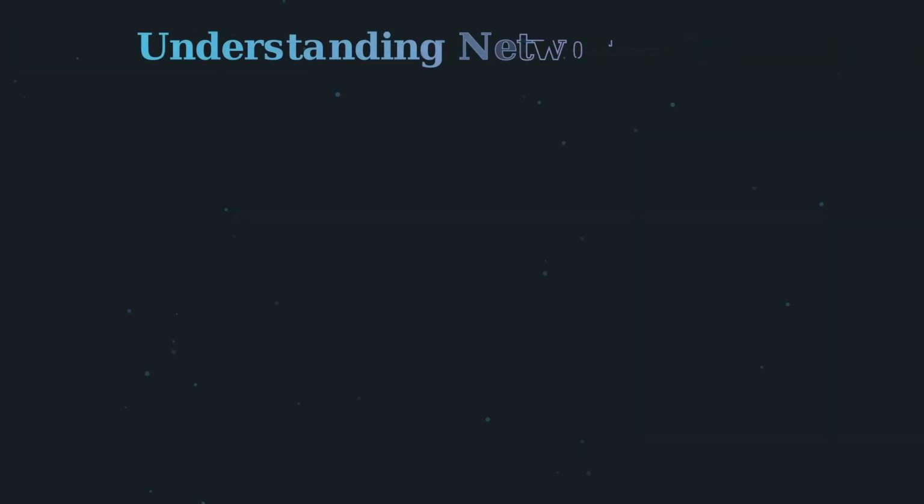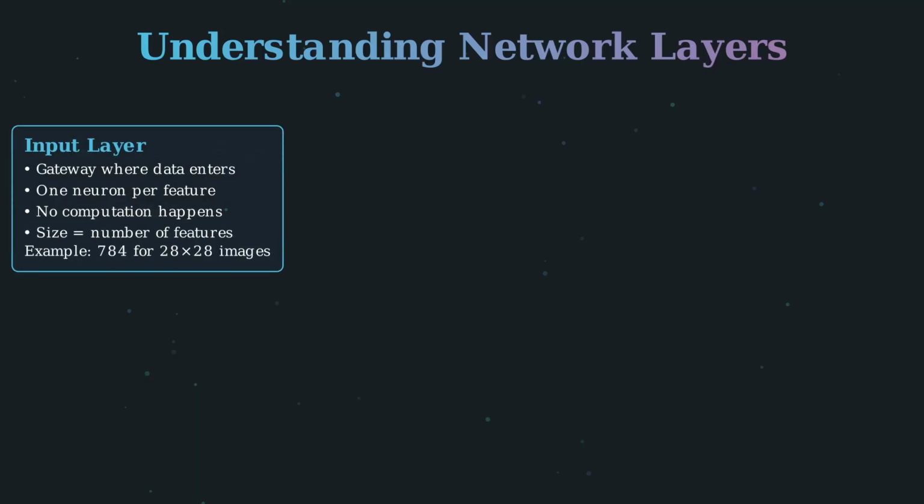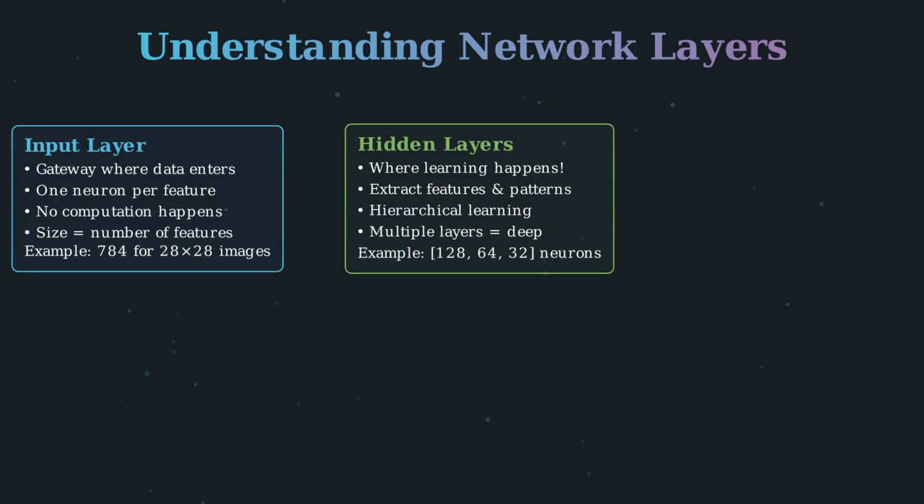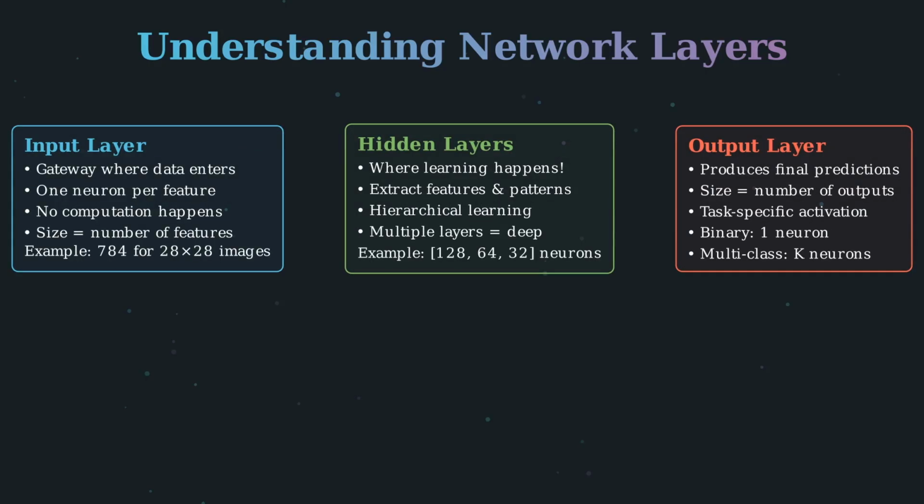Let's explore the three main types of layers. The input layer is the gateway where your data enters the network. It has one neuron for each feature in your data. For a 28 by 28 pixel image, that's 784 neurons. No computation happens in the input layer. It simply passes values forward.